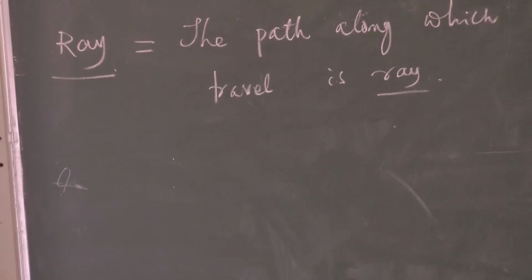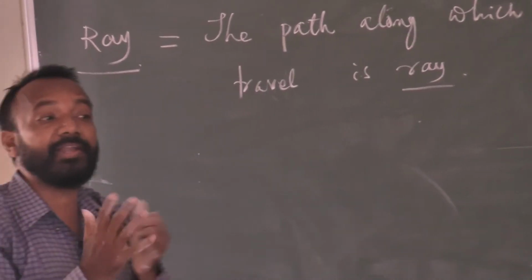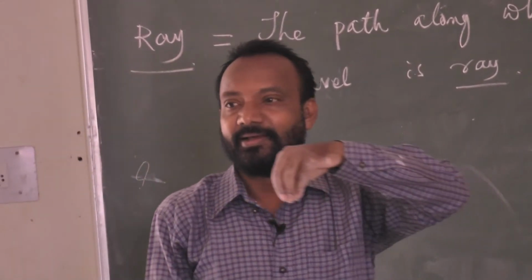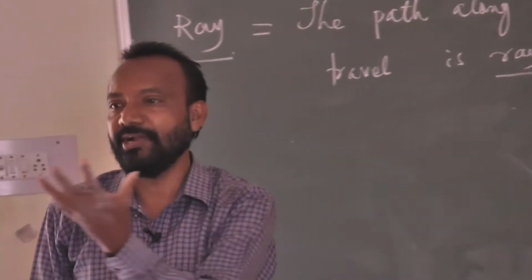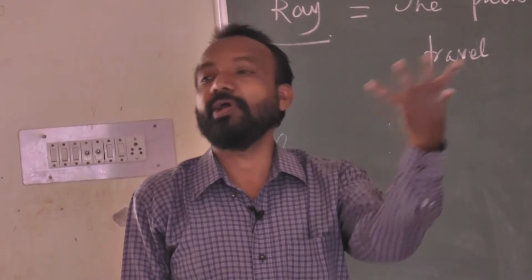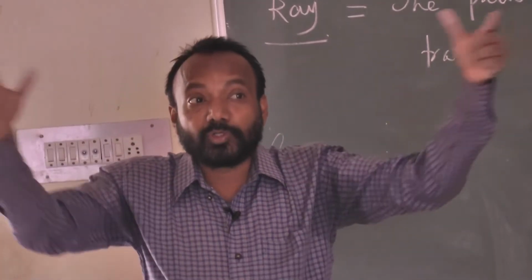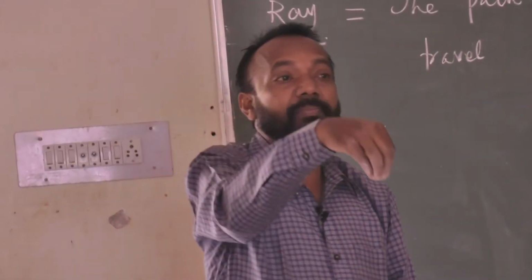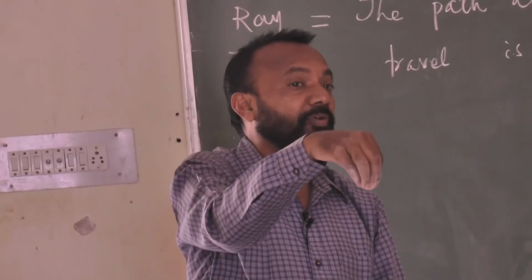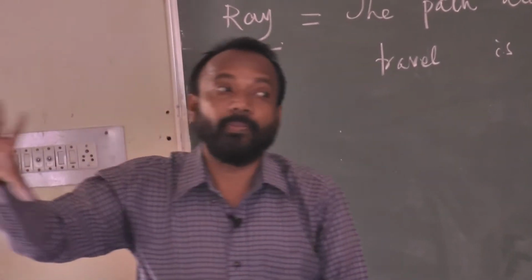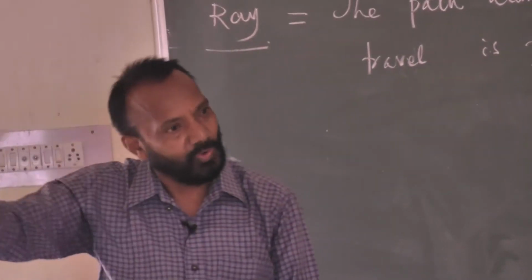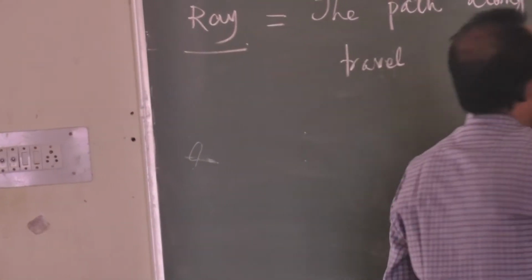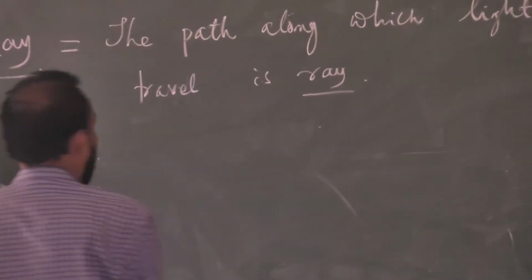Ray means different types. Light energy may travel in different patterns. That is called the pattern of light energy traveling from one point to another, from different sources, maybe coming and meeting at a particular point, maybe traveling parallelly, from one point to another point, one medium to another medium. That's why light energy rays are of different types.